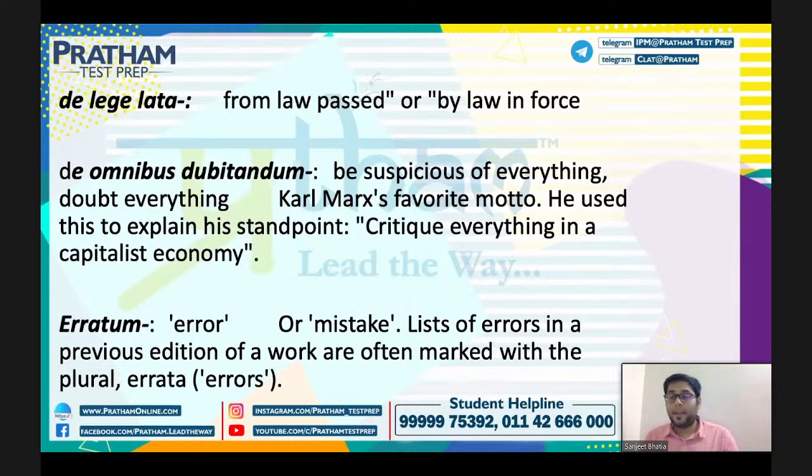So when you read any book or you buy a new edition, there is always a list of errors that were there in the previous editions, which they try to reconcile and correct in the new ones. And so they mention it under the category of erratum or errata. That means errors that are there.